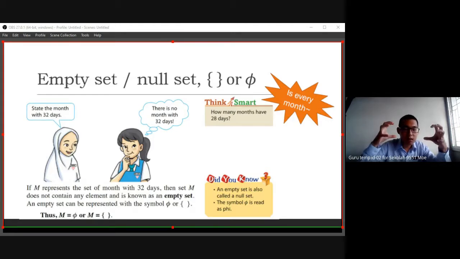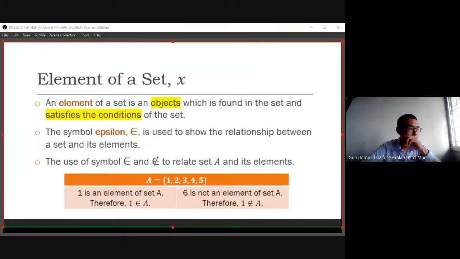If there are elements, actually inside we can have many: at least one element, at least two elements, three elements, and more, even infinite elements. So the objects inside we call elements of a set. In the set builder notation, we denote it as an x. Here I denote it as S, but sometimes we denote it with another alphabet. It's okay, but as long as you understand the meaning of the alphabet.